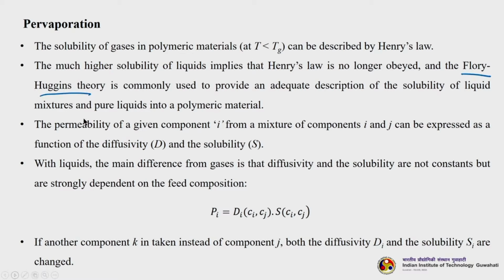The permeability of a given component i from a mixture of components i and j can be expressed as a function of diffusivity and solubility. With liquids, the main difference from gases is that diffusivity and solubility are not constant, but are strongly dependent on the feed composition. So, you can write Pi equals Di(Ci, Cj) times S(Ci, Cj), where Di is the diffusivity and S is the solubility. If another component k is taken instead of component j, both the diffusivity Di and the solubility Si are changed.